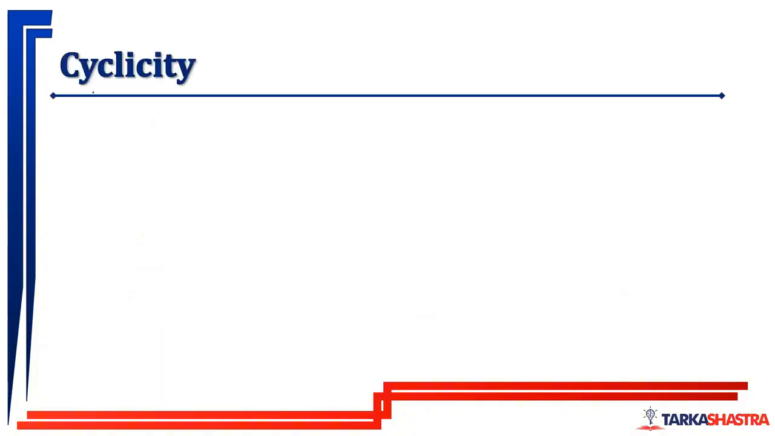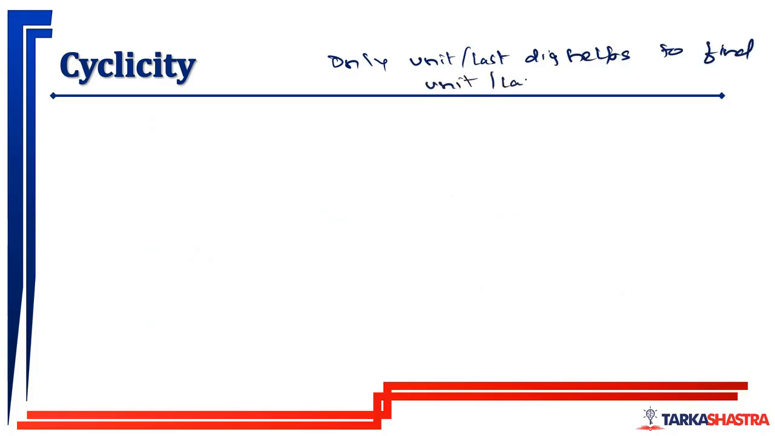But for such numbers we'll be able to find out the last digit. So first understand that only the unit digit, or last digit, helps to find the unit digit.